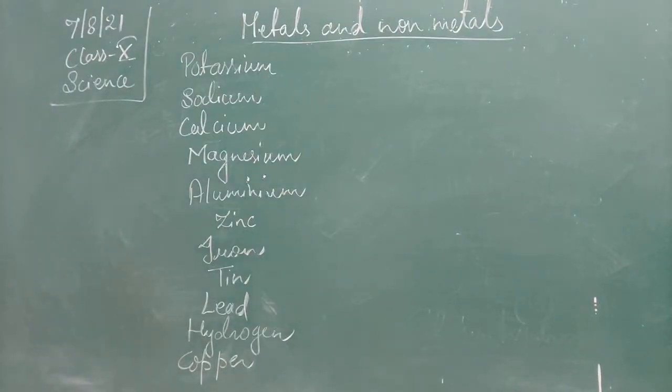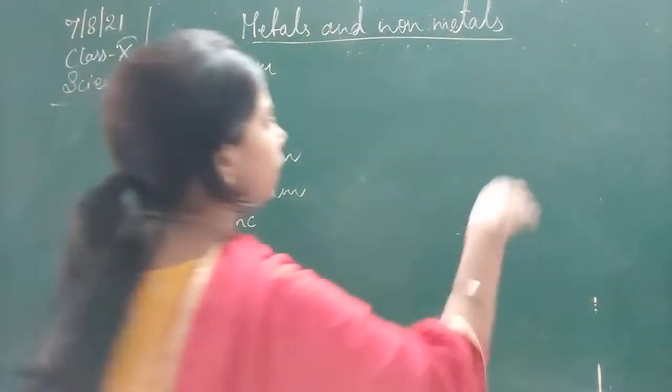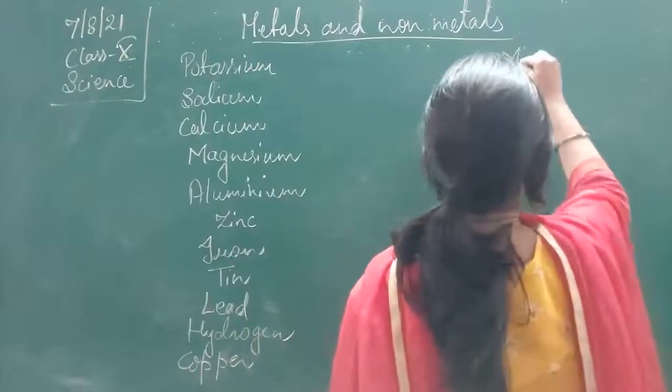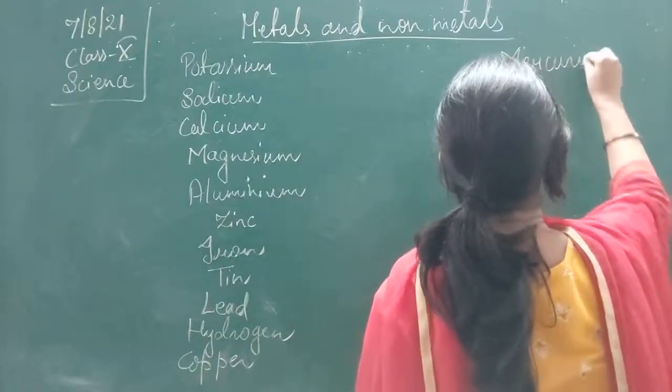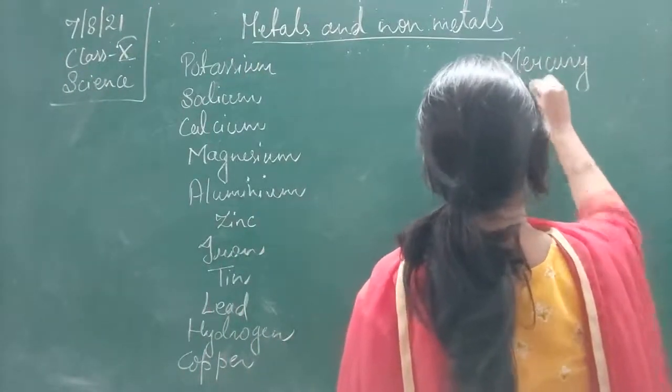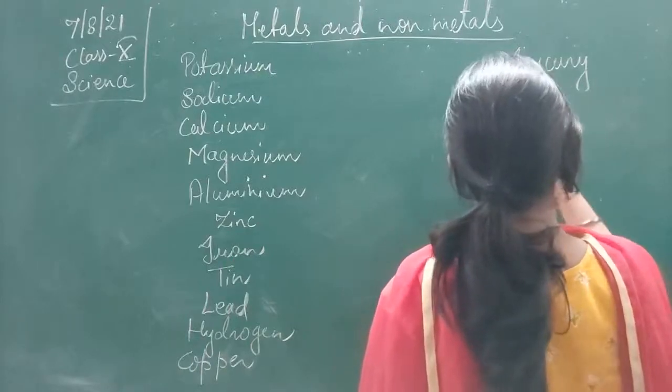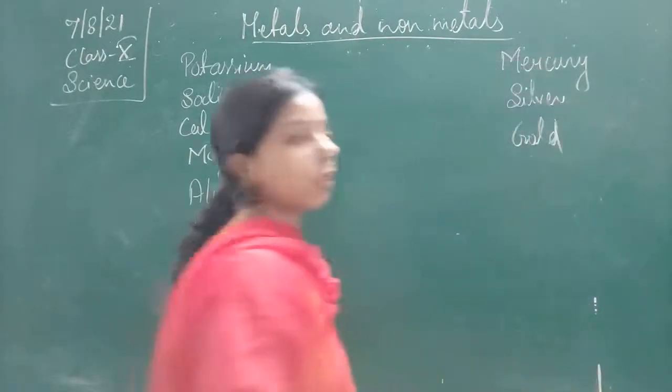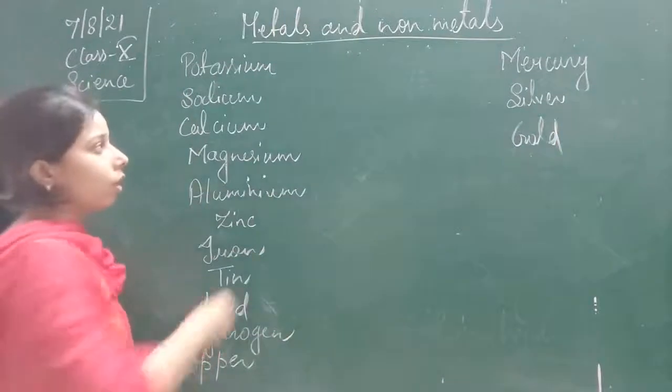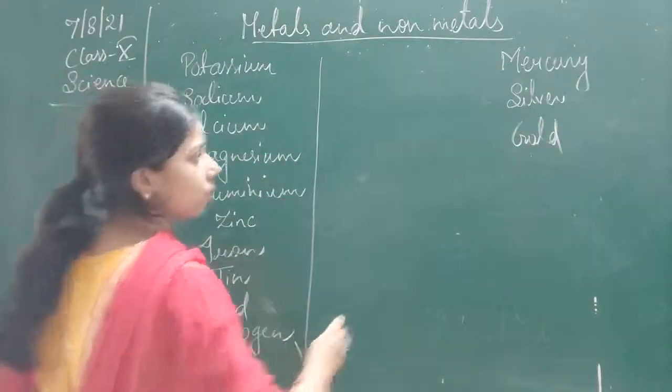I am writing here after that, mercury, silver, and then gold. Mercury, silver and gold. This is the decreasing reactivity series.